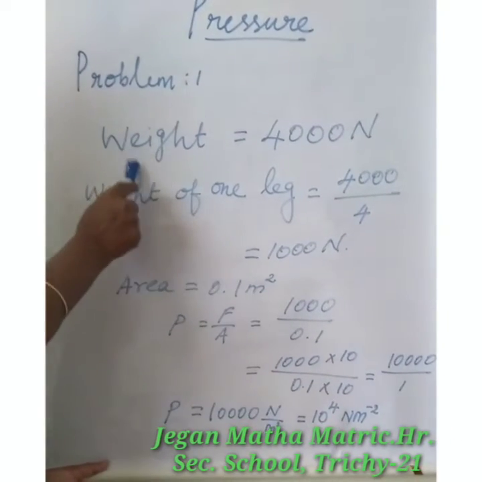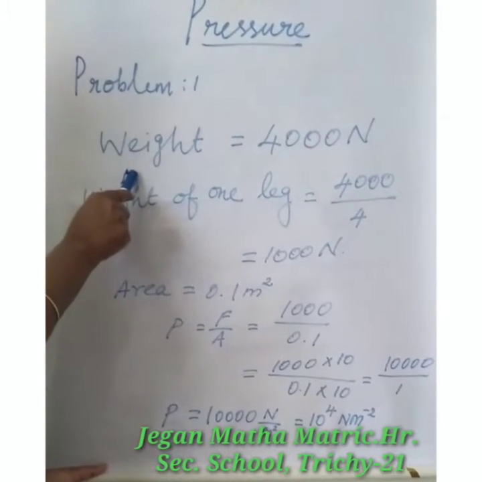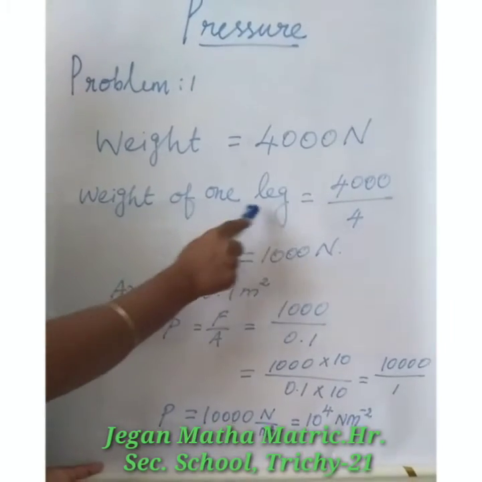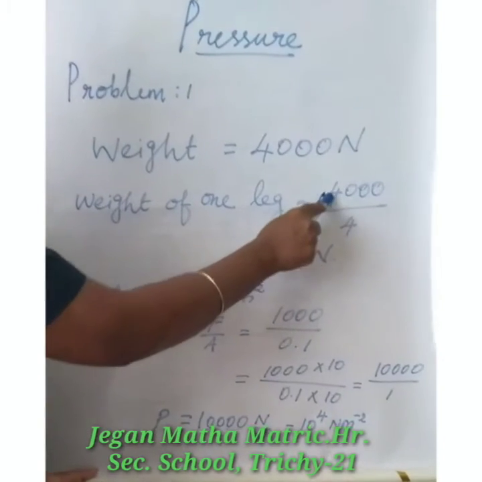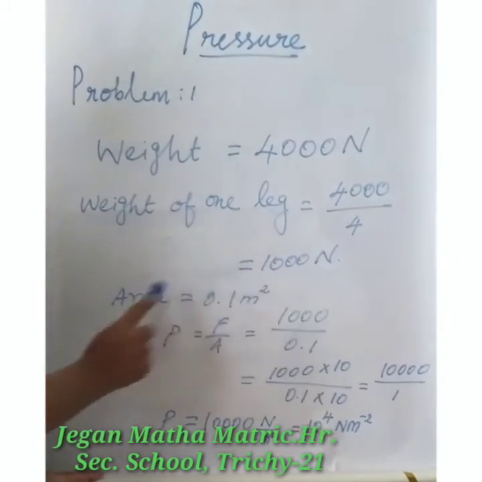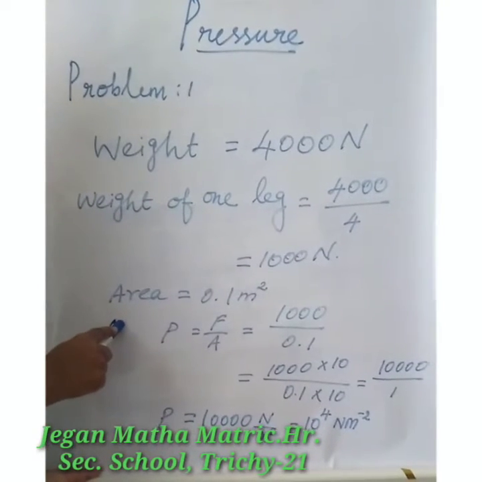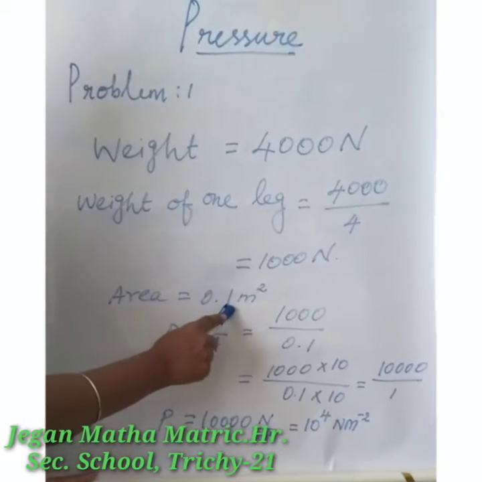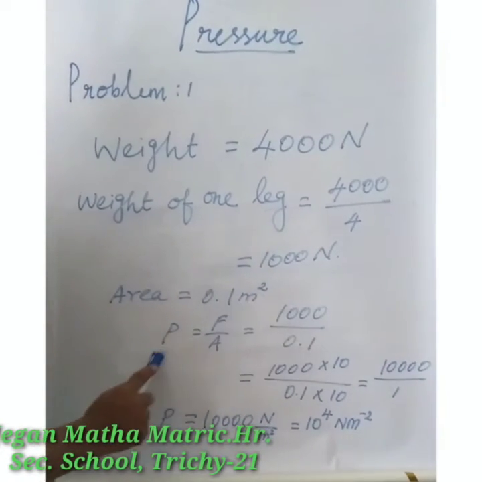So the weight on one leg is 4000 by 4, which is 1000 Newton. The area of the sole of one foot is 0.1 meter squared.